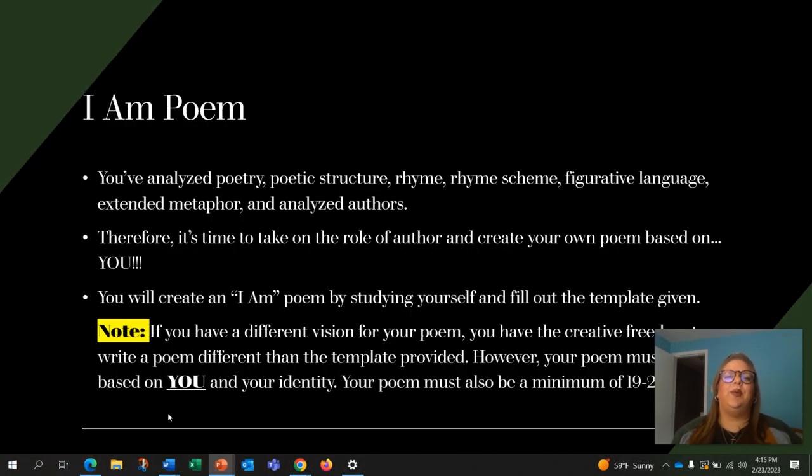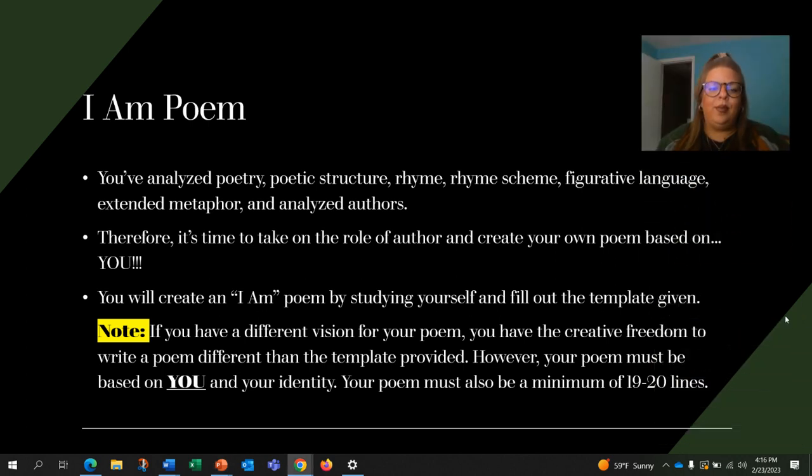So we have analyzed poetry, poetic structure, rhyme scheme, figurative language, extended metaphor, and we've also analyzed the authors and their style. Therefore, it is time to take on the role of author and create your own poem based on you. So you will create an I Am poem by studying yourself and filling out the template provided.